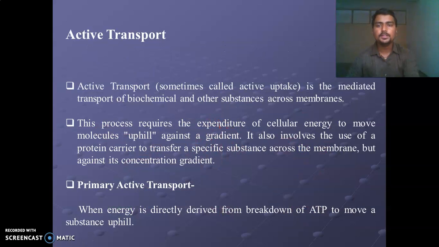Now we have seen the active transport. In this transport process, some type of energy molecule is required, nothing but ATP. There are two types. The first one is primary active transport, in which the energy is directly derived from the breakdown of ATP to move a substance uphill.